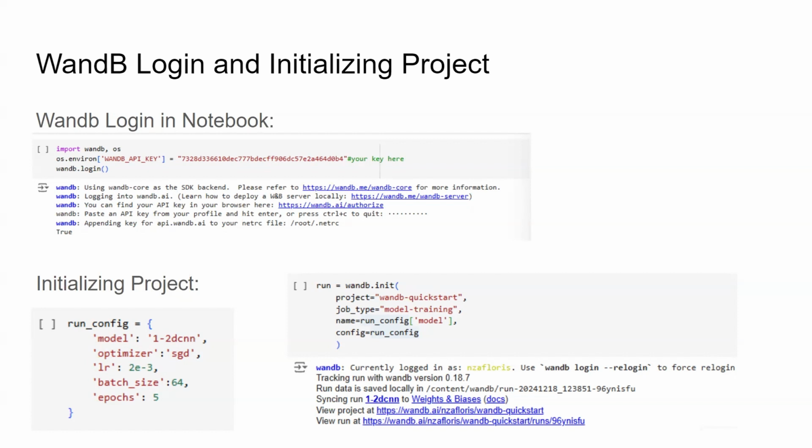The first thing to do is to create a configuration in a dictionary format and then run wandb.init with the project name, job type, name of the run that you're trying to run, and then the configuration, which is the one that you just set up with the learning rate, batch size, epochs, as well as any other parameters you can add in.